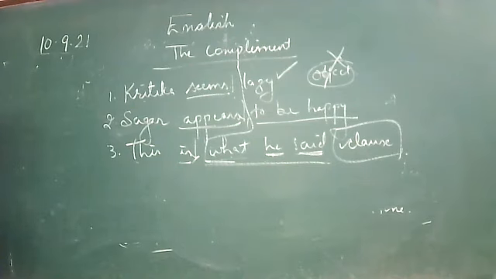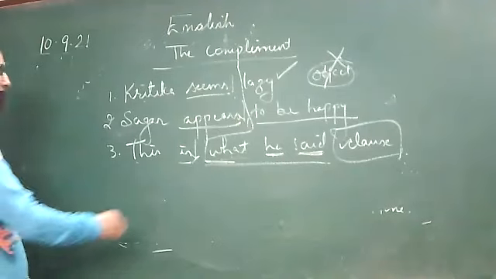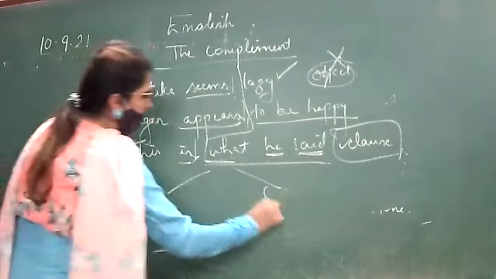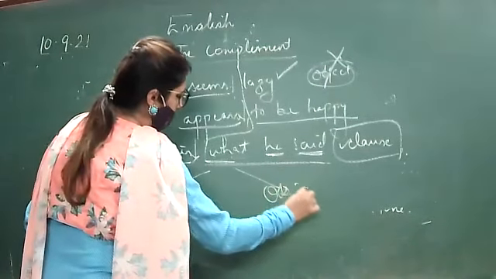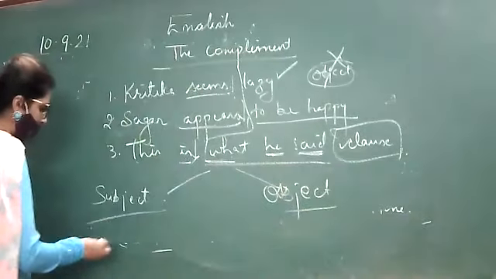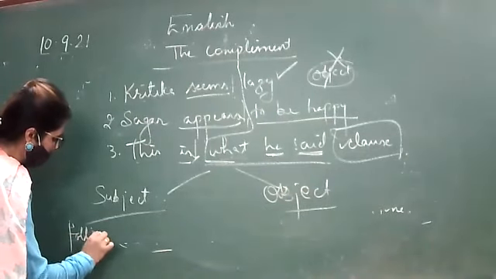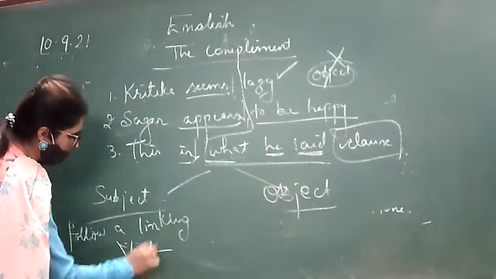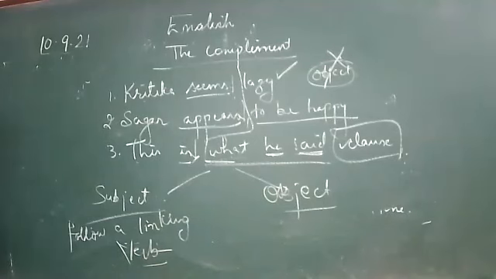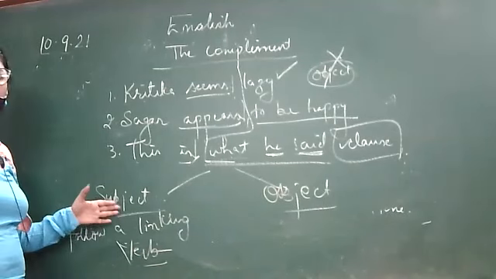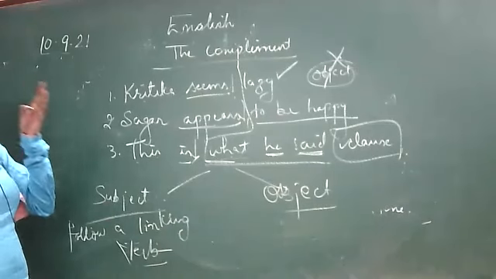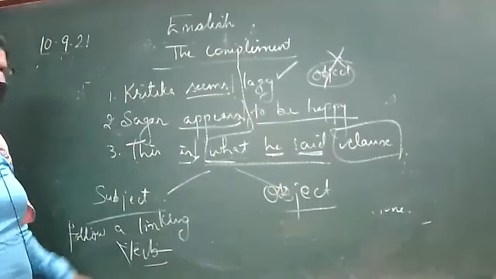And you know, there are two types of complements, subject complement and object complement. What is a subject complement? It follows a linking verb. Which are the linking verbs? For example, forms of be: is, am, are, was, were, being, been, become, seems, feel, taste, grow, grew. Okay, these are the linking verbs.